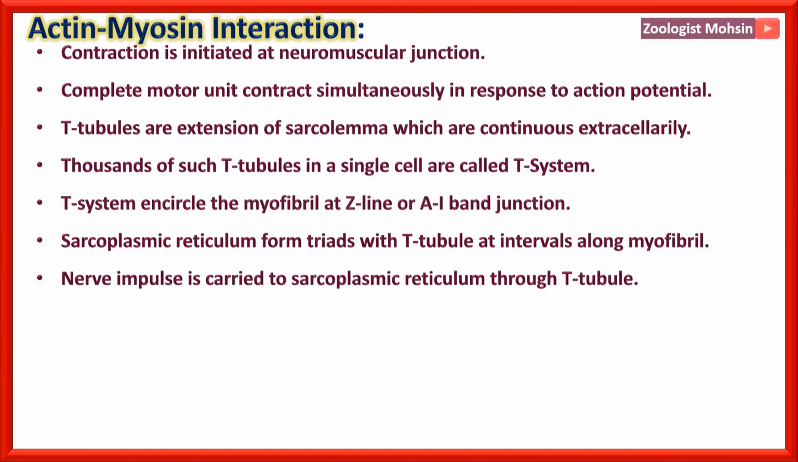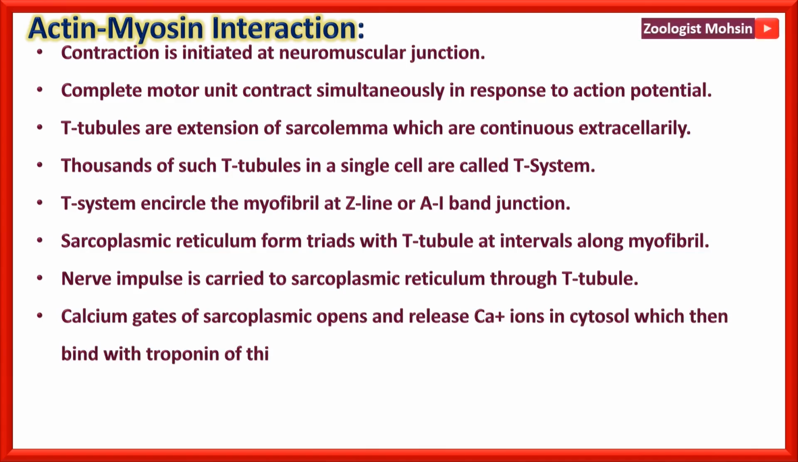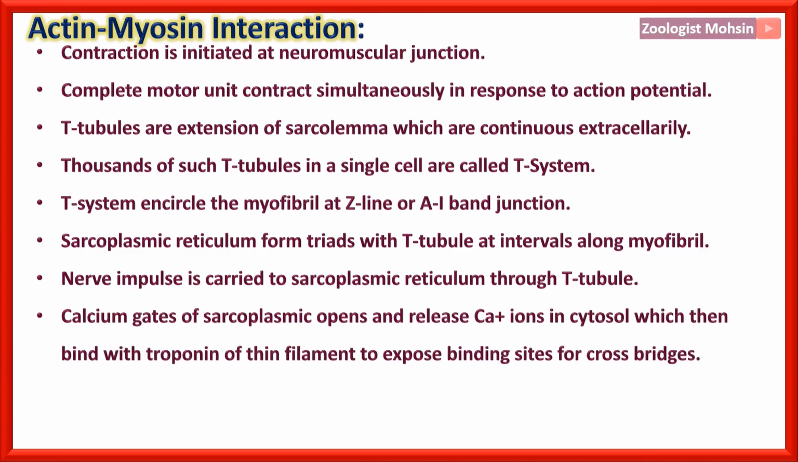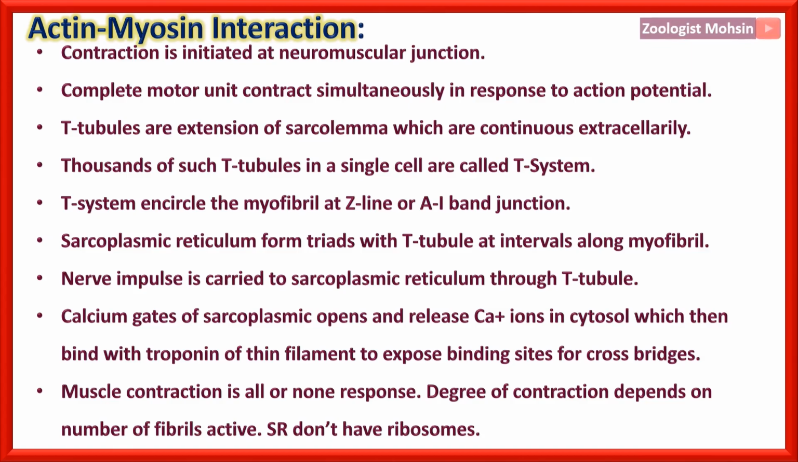The nerve impulse is carried to the sarcoplasmic reticulum through the T-tubule, that is, not directly to the sarcoplasmic reticulum. Calcium gates of the sarcoplasmic reticulum open and release calcium ions in the cytosol, which then bind with troponin of the thin filament to expose binding sites for cross bridges. Now, muscle contraction is an all or none response. The degree of contraction depends on the number of fibrils which are active. The sarcoplasmic reticulum does not have ribosomes, and that is the main difference from the typical endoplasmic reticulum.